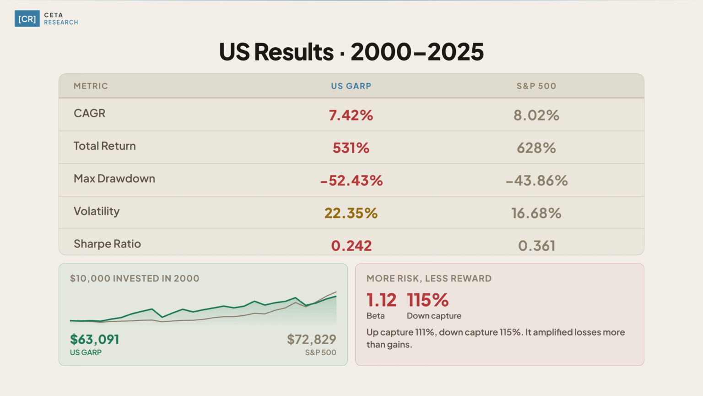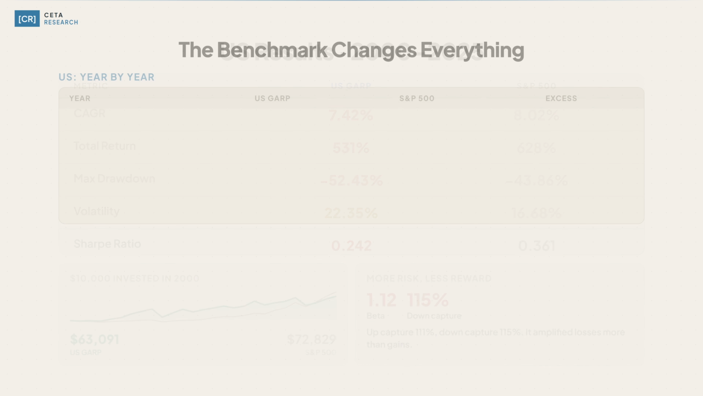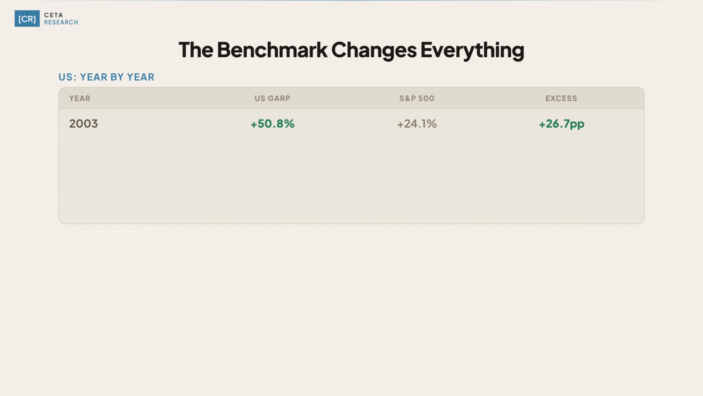The year-by-year pattern tells a different story. From 2001 through 2007, GARP beat the market every single year. 2003 delivered plus 50.8% against the market's plus 24.1%. 2005 delivered plus 48.7% against plus 7.2%. In the aftermath of the dot-com crash, genuinely cheap growth companies were sitting right in the screen's sweet spot. Those years were exactly what Lynch had in mind.